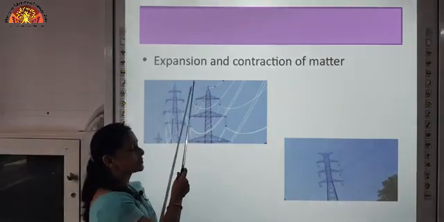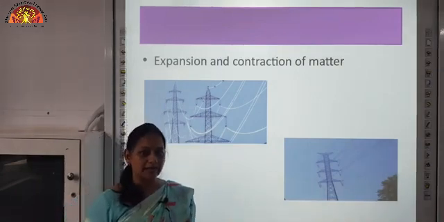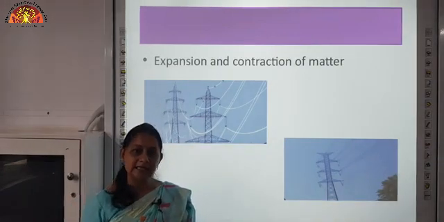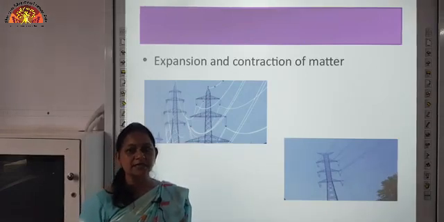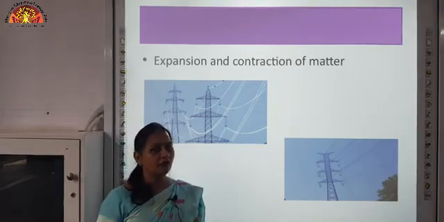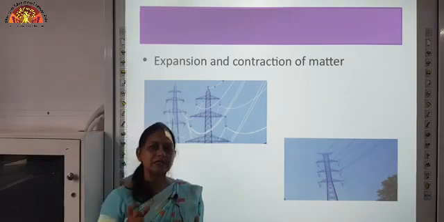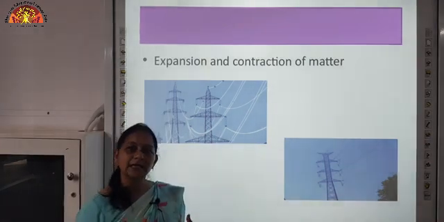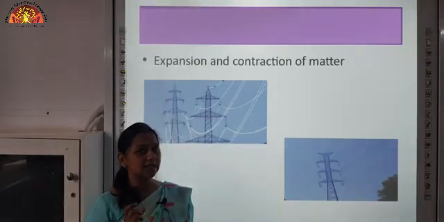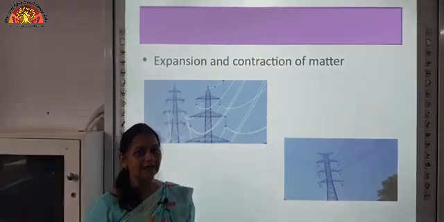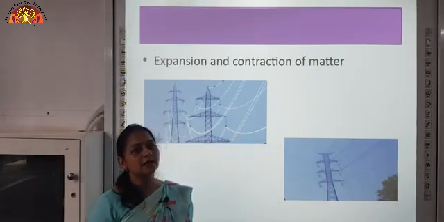Now what is expansion? Expansion is the increase in the size of matter, and how does that increase in size take place? Actually, when we heat a substance, the molecules start vibrating faster, and as they vibrate faster, the intermolecular space between the molecules increases, and that causes the matter to expand a bit. Means the size of the matter increases a bit.